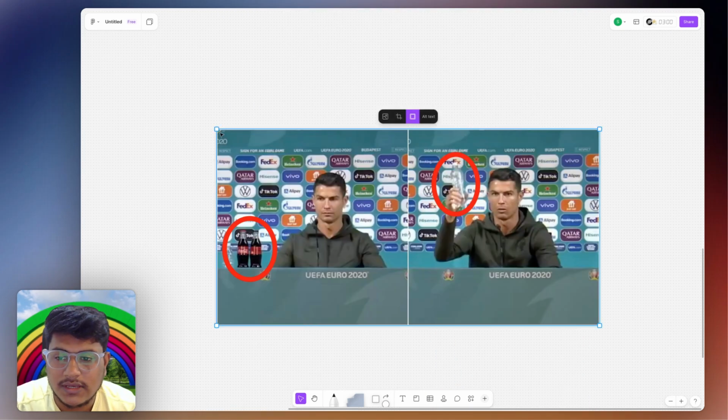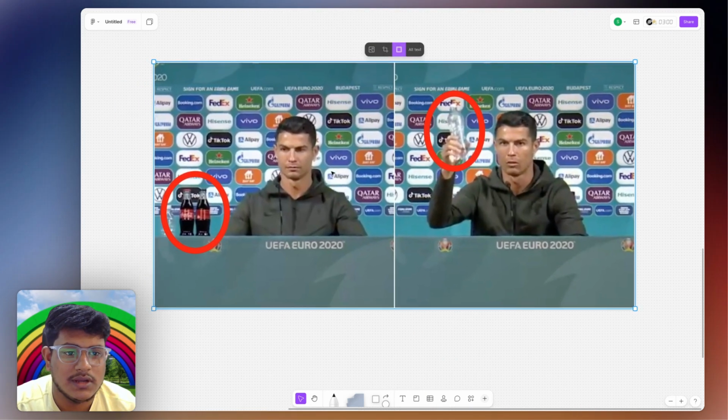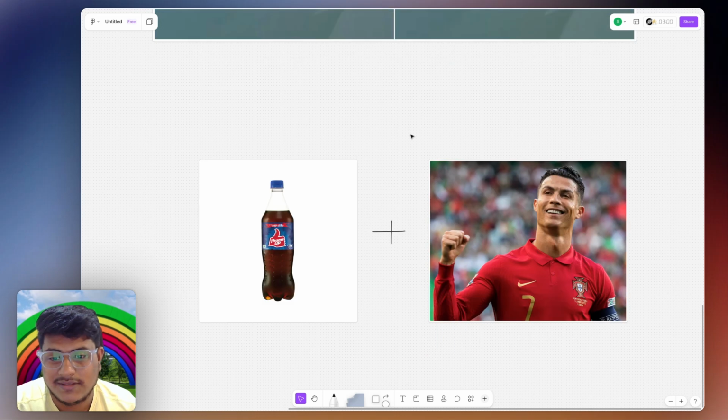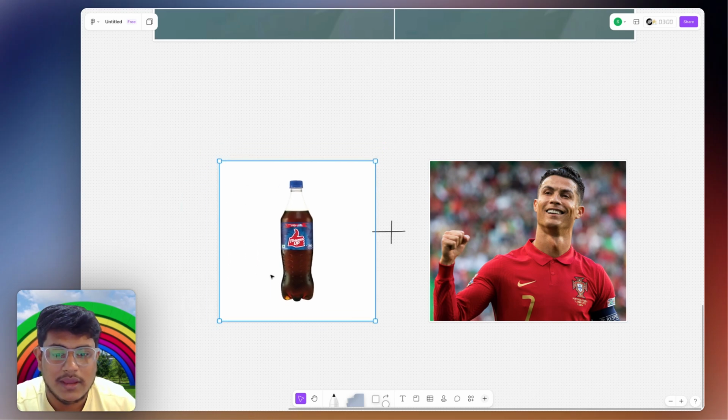So we know the incident of Ronaldo. In this conference, he is not promoting any Coca-Cola, instead of water. But what if Ronaldo is doing Thums Up ads? So in this video, we are creating an ad of Thums Up with Ronaldo using AI.